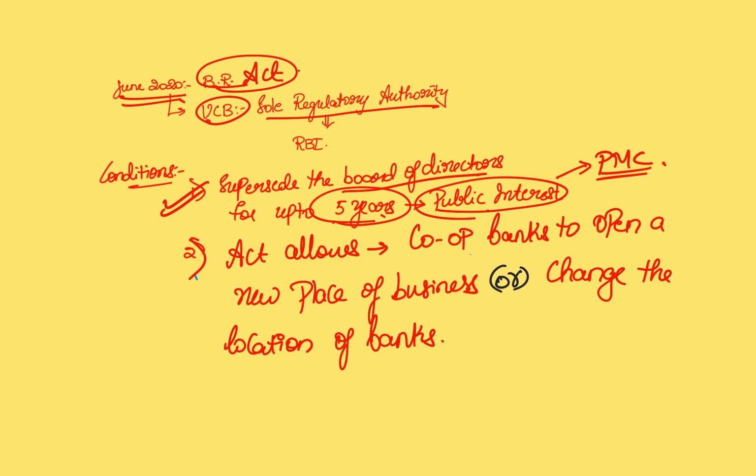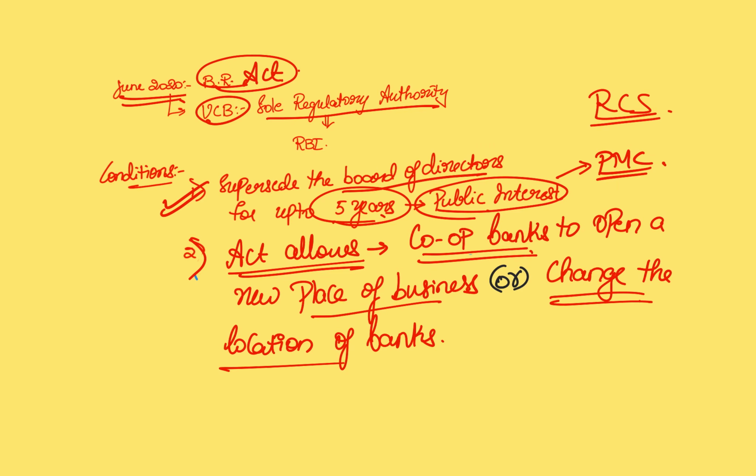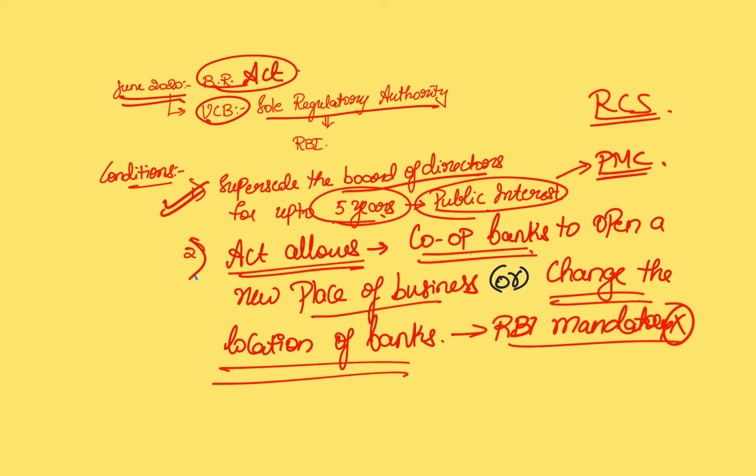Previously, it was supposed to take the permission of the Registrar of Cooperative Societies. Now that is removed. Another important provision is that the act now gives the freedom of operation to cooperative banks. They can either open a new branch, or if they have an existing branch in a place where they feel it is not viable for them to operate and they want to change, previously, RBI's permission was mandatory. Now it is not mandatory. That is a point you have to remember. Apart from this, there is another important point.